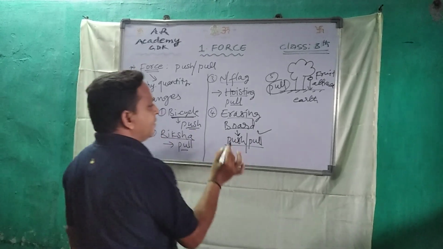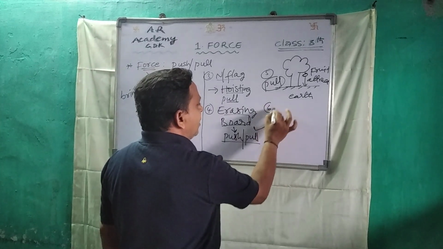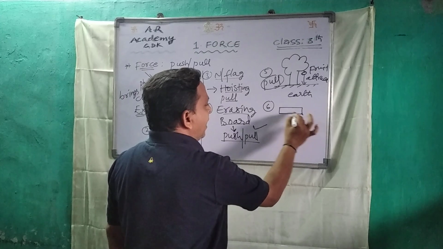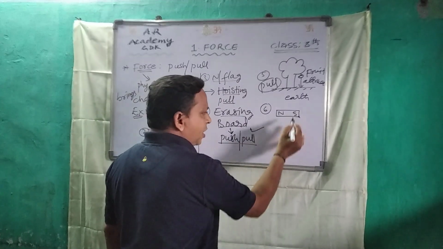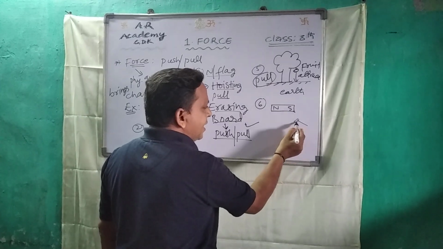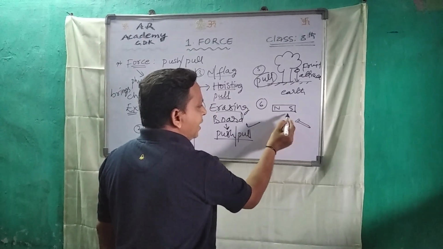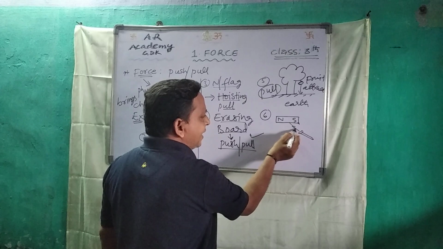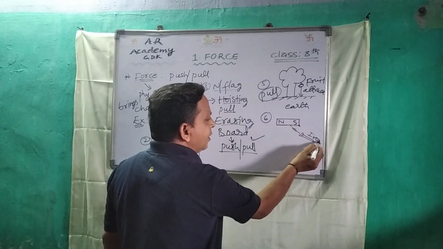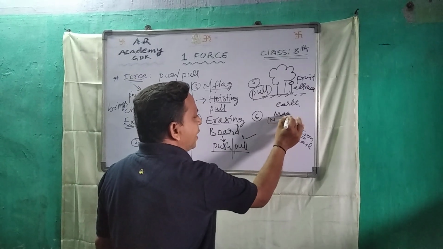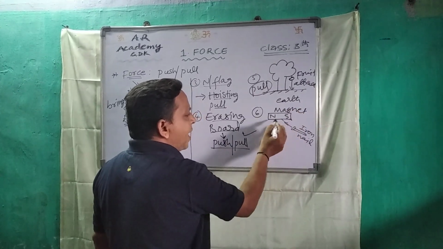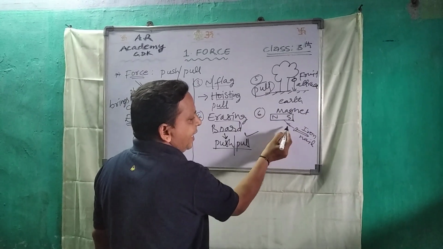Rickshaw is pulling. And next one, here it is one magnet. It is having north, south. One iron nail is there. So this bar magnet will attract the iron nail.